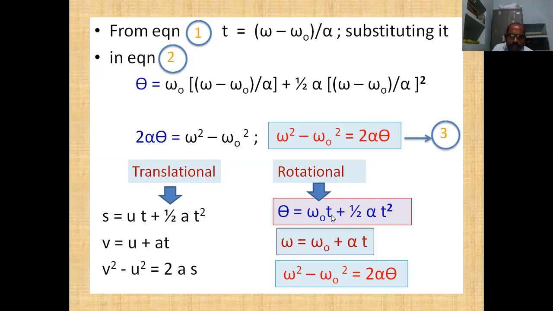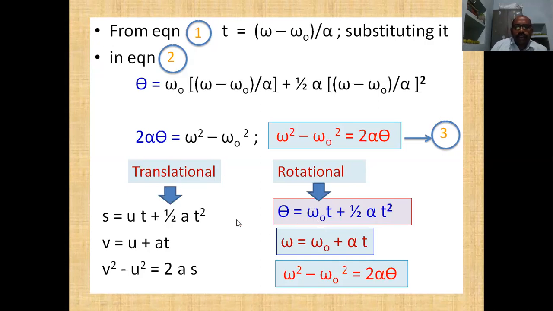In this case, angular displacement is theta, initial angular velocity is omega naught, final angular velocity is omega, and angular acceleration is alpha. So the equations are the same in form. They are not varying.